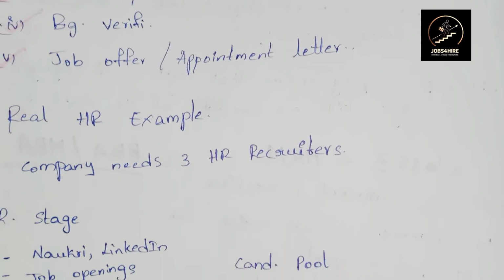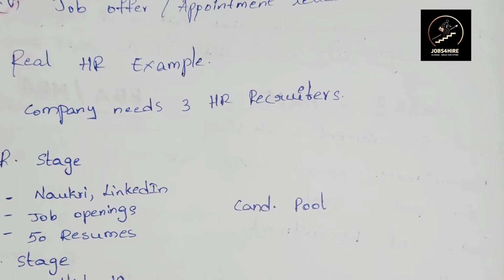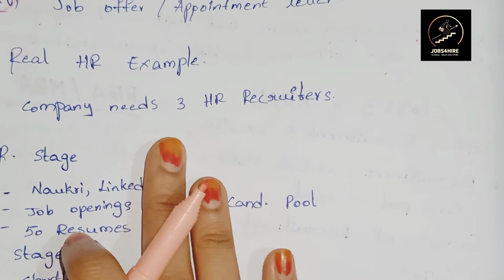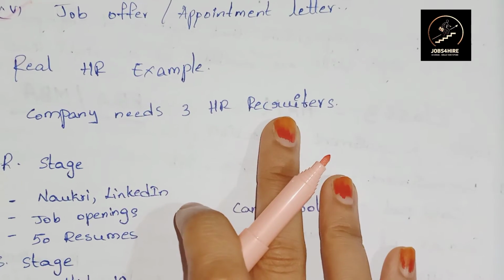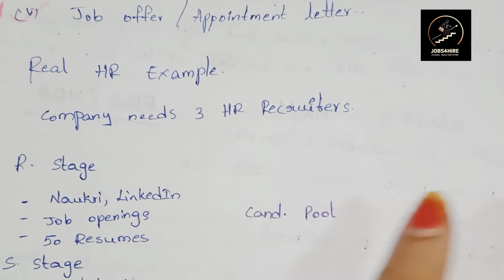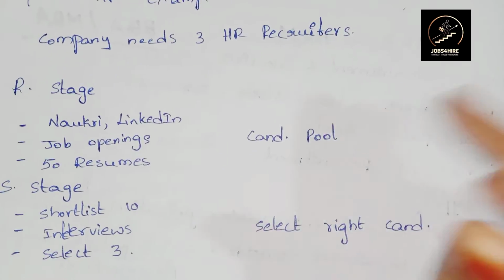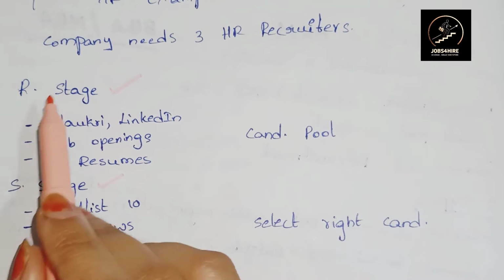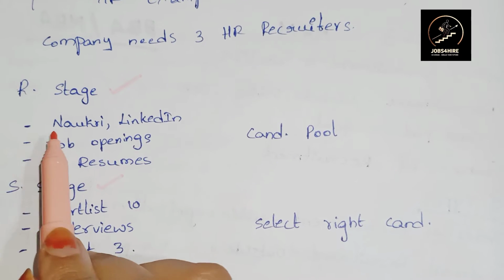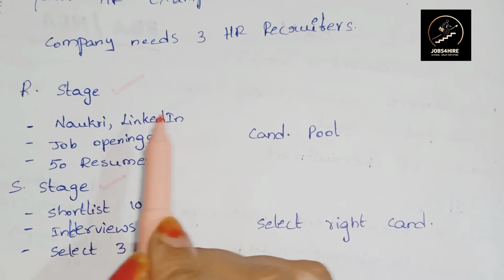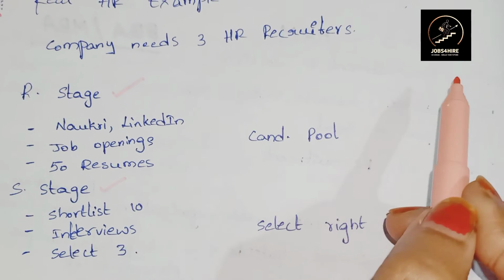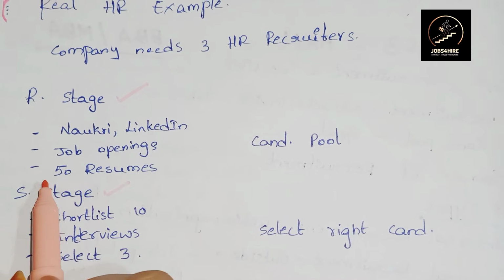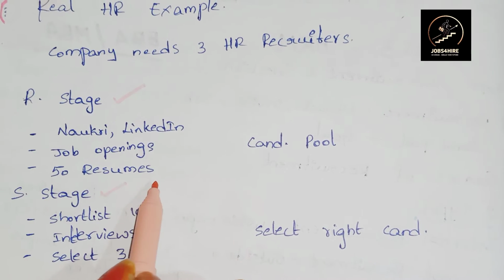Now let's see the real-time HR example. Suppose a company needs 3 HR recruiters, so there will be two stages: the recruitment stage and the selection stage. In the recruitment stage, the company posts jobs on Naukri, LinkedIn, Fresher World, etc. Next they announce job openings. Finally they receive 50 resumes.